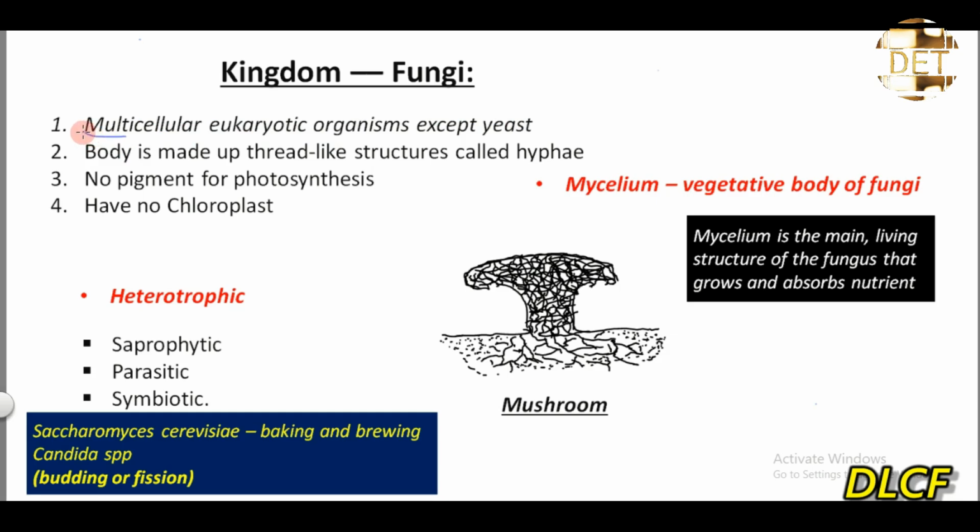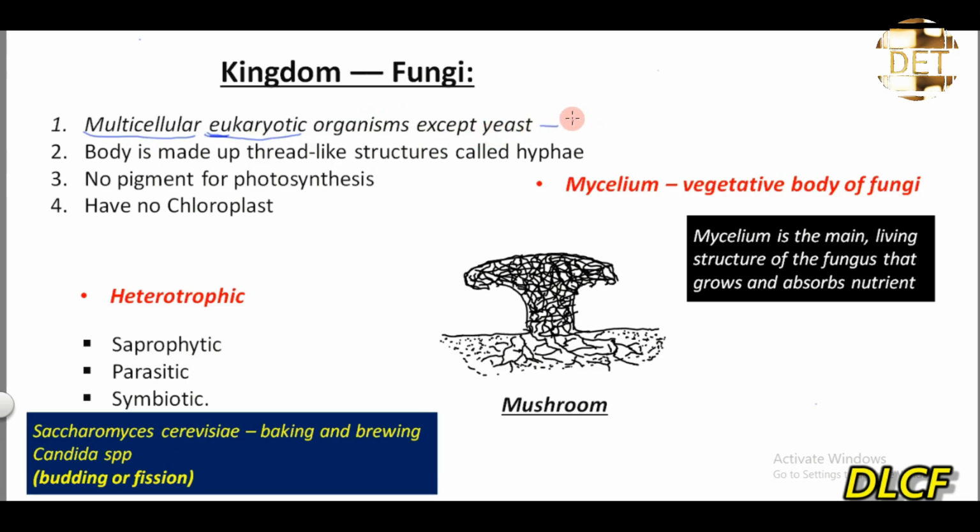Multicellular means they are made up of more than one cell. Eukaryotic means that the cell has a nucleus, a true nucleus. Eu means true, karyote means nucleus. So they have a true nucleus. So they are multicellular eukaryotic organisms except yeast.